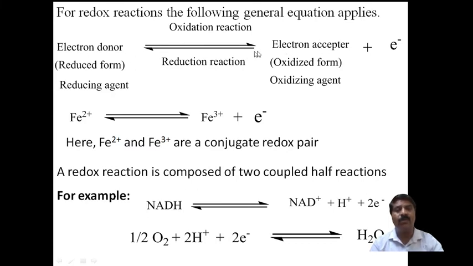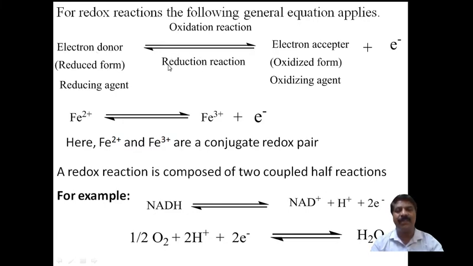One is the reduced form, the other is the oxidized form. One has less positive charge, the other has more positive charge. The donor is the reducing agent, which has the ability to give one electron and become the oxidized form. The acceptor has the ability to accept one electron, and therefore undergoes reduction.